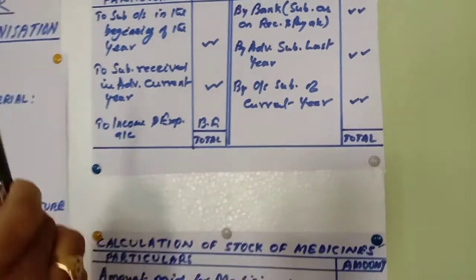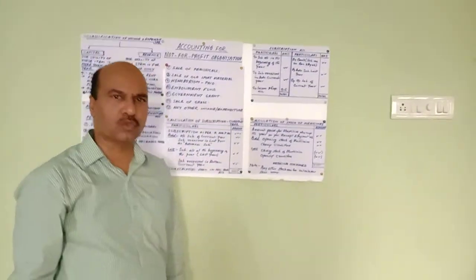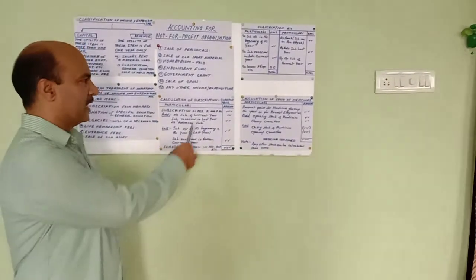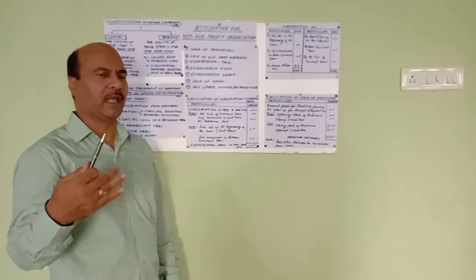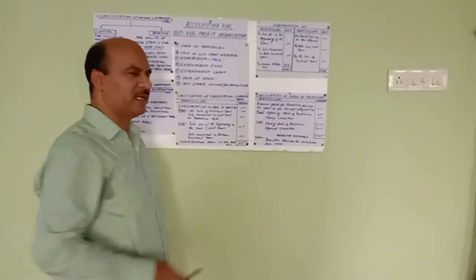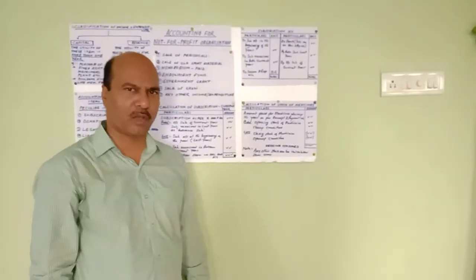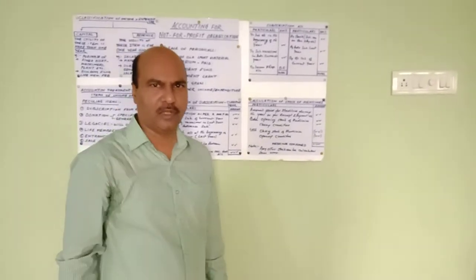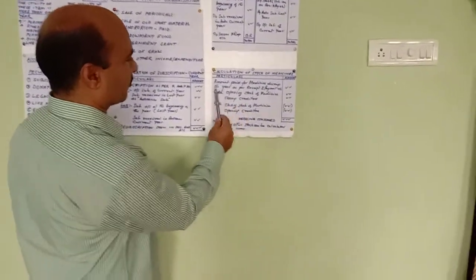When a question asks to make a subscription account, then only you should make it. If it is not told, then you just calculate like this inside the income and expenditure account, but it should be done on the credit side. Let's see how the stock of medicines or any other stock is calculated.